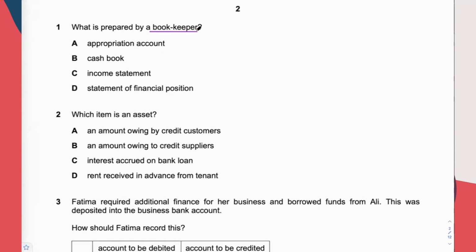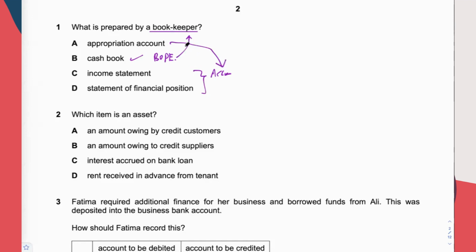So bookkeeper, you have to know what are the tasks which are under the coverage of bookkeeping. Cash book, yes, cash book is done by the bookkeeper. All the books of payment entry are done by the bookkeeper. Income statement and SOFP, done by the accountant. Financial statements are done by the accountant. Appropriation account is part of the financial statements, also done by the accountant.